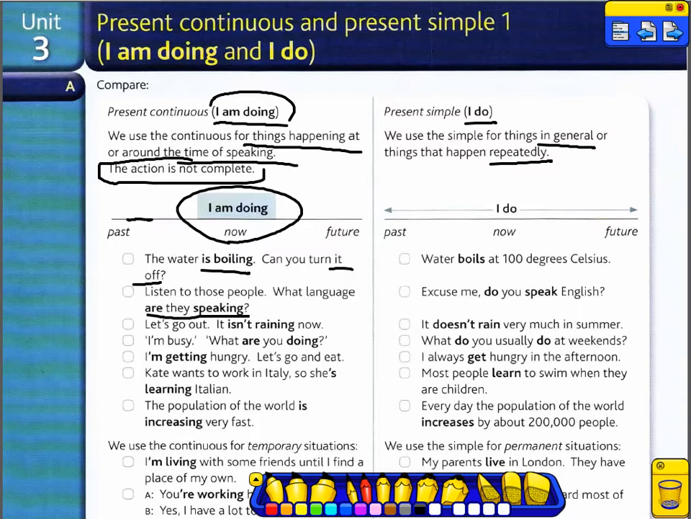Here, the water is boiling. Now, water boils. This is a fact about water. So, water is boiling right now. This is general speech about water. Water boils at 100 degrees Celsius.